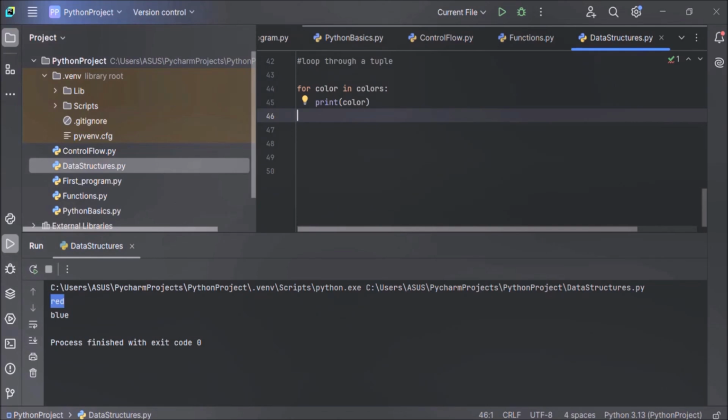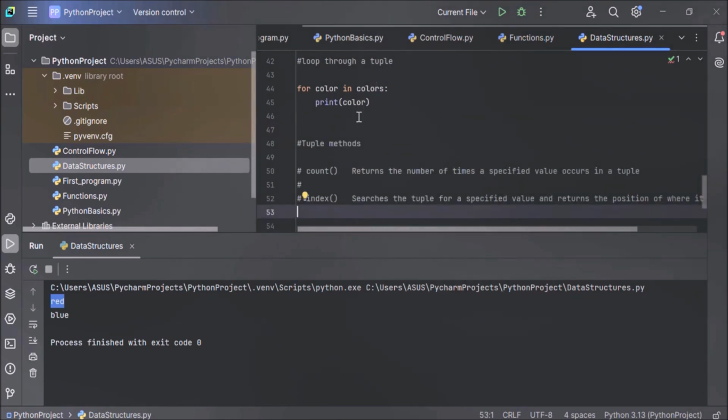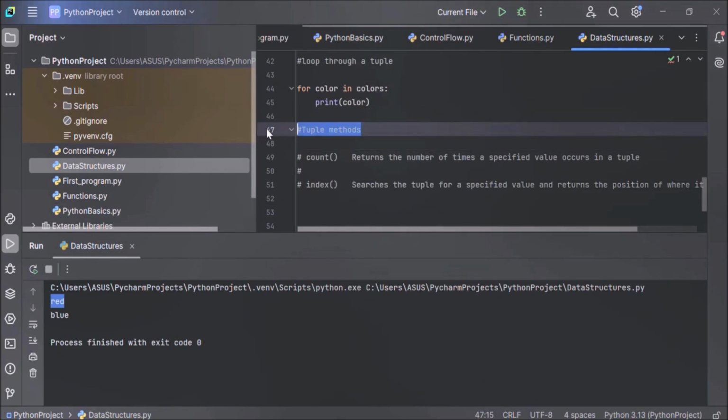Now next, see what tuple methods are available in Python. Python has 2 built-in methods for tuples. One is the count method and another one is the index method. Compared to list, Python has fewer methods. Why few methods? Because tuples are designed to be immutable, unchangeable. So most operations that would modify a tuple, for example the append method and remove method, are not available for tuples. This makes tuples ideal for fixed and constant data that shouldn't be changed.